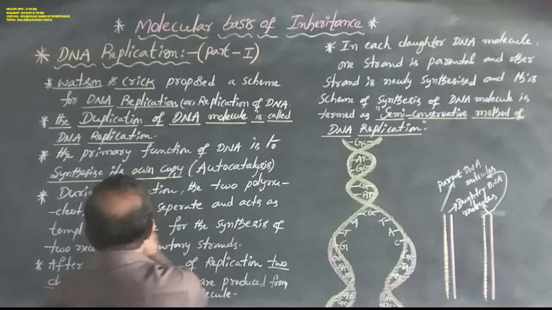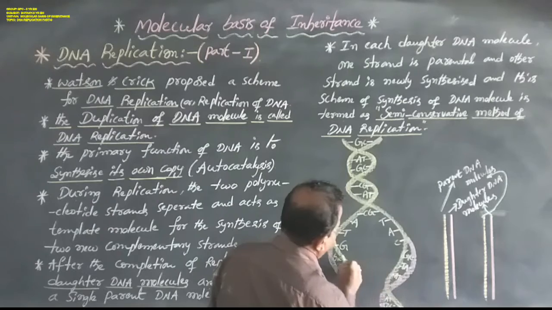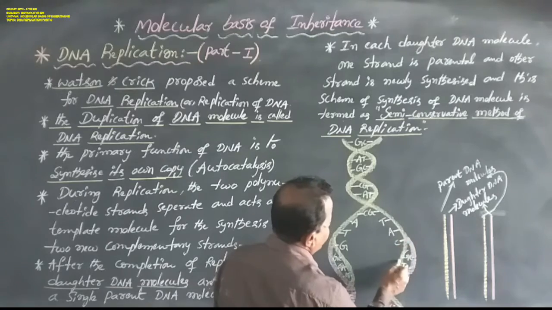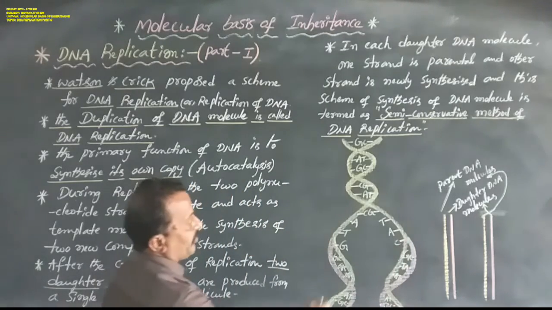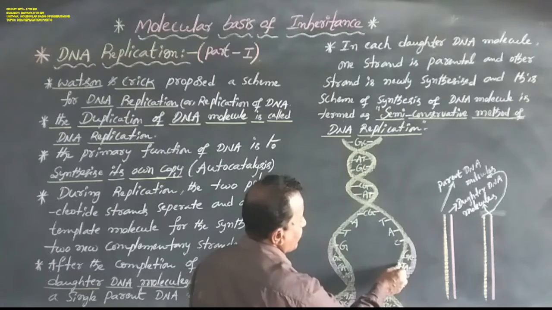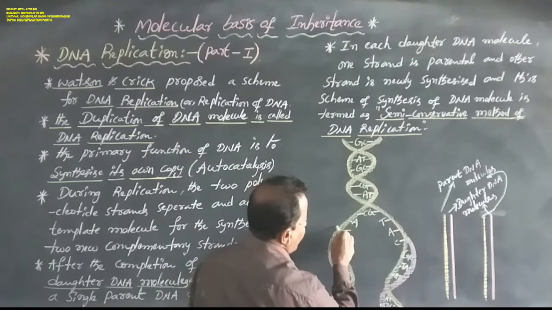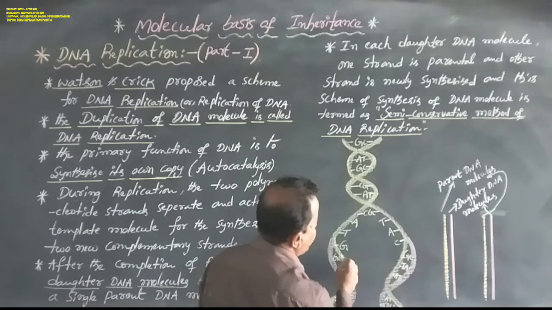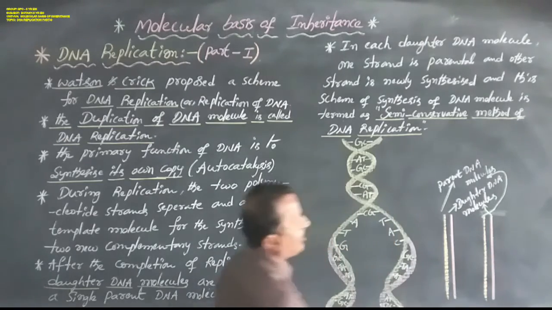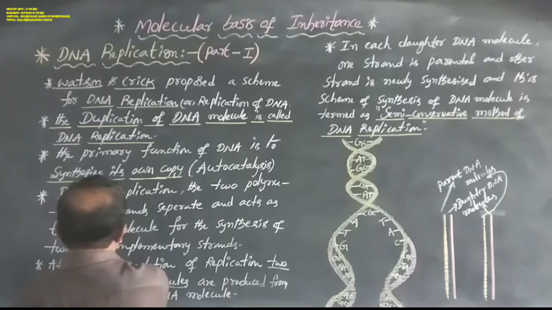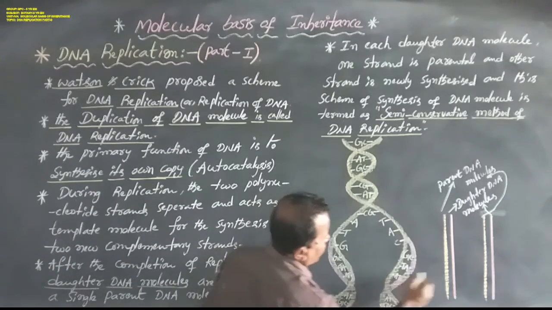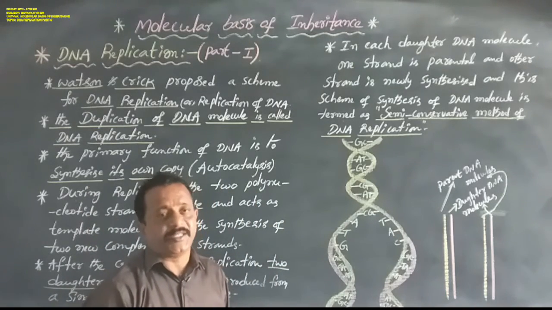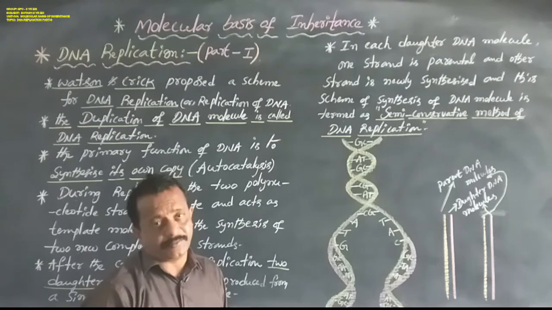One polynucleotide strand acts as a template molecule, and the other polynucleotide strand also acts as a template molecule. These two are polynucleotide strands. After they get separated, each polynucleotide strand acts as a template DNA molecule for the synthesis of two new complementary strands. This is DNA replication.